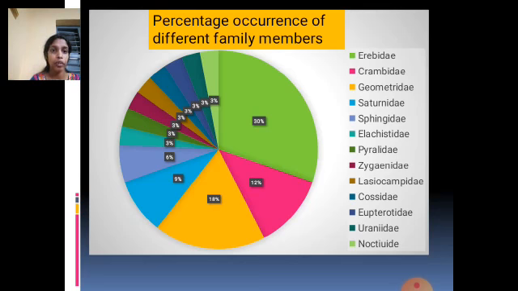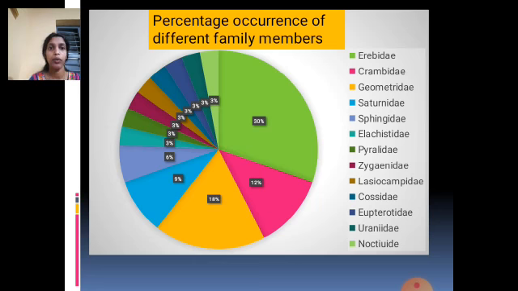It is followed by 18% Geometridae, sorry, not Crambidae, it's Geometridae, and then Crambidae, which covers 12%, followed by Saturniidae with 9% and 6% Sphingidae. The remaining 3% is from Elachistidae and Uraniidae, where we got only one species.